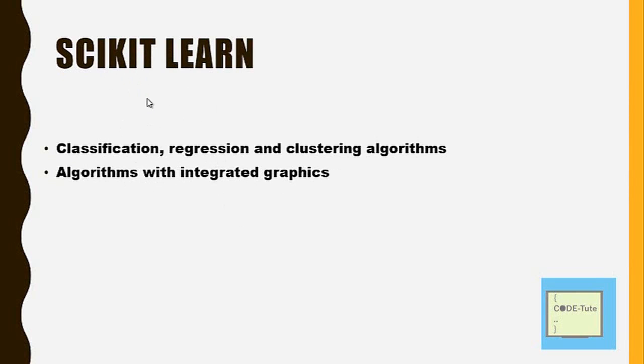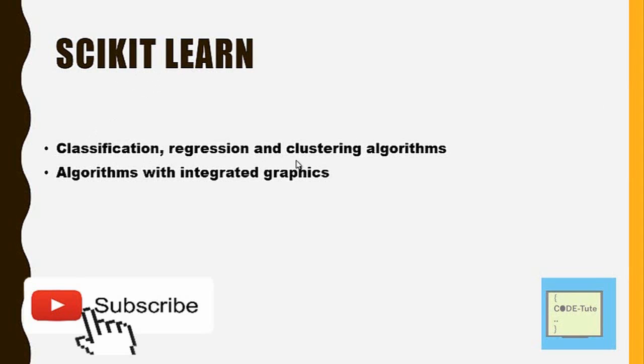The next is scikit-learn. Scikit-learn is used to develop any machine learning model. If you want to write any machine learning algorithm, then everything is available in scikit-learn. You can easily import any algorithm. These are the algorithms in scikit-learn: classification, regression, clustering. Classification algorithms like logistic regression, decision tree, then regression algorithms like linear regression. We have clustering algorithms as well.